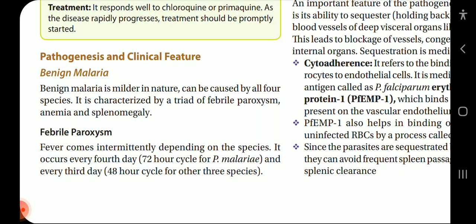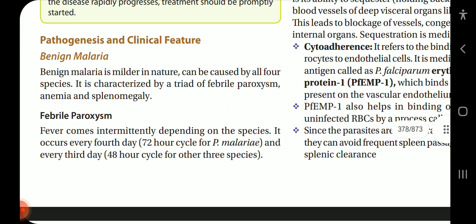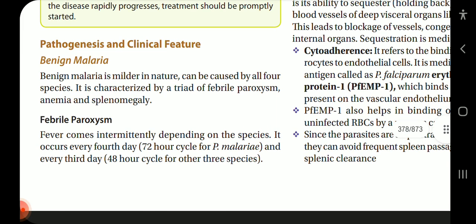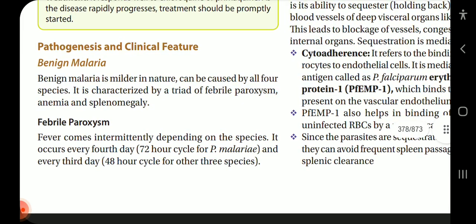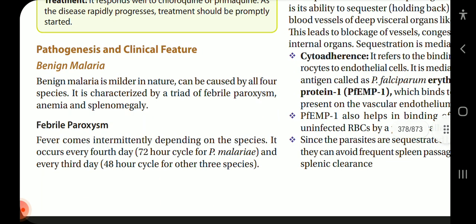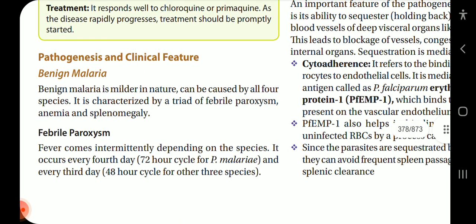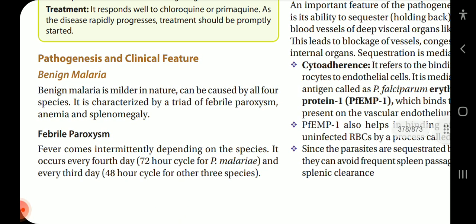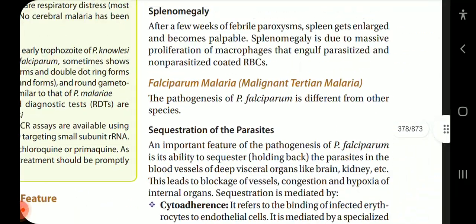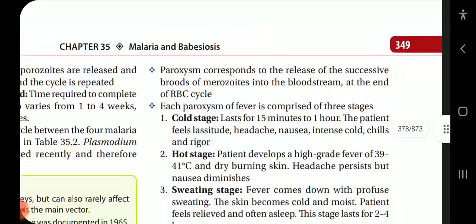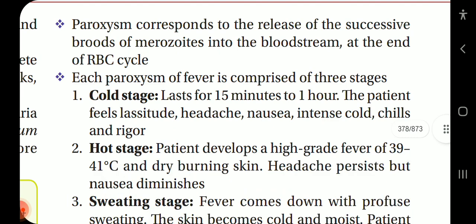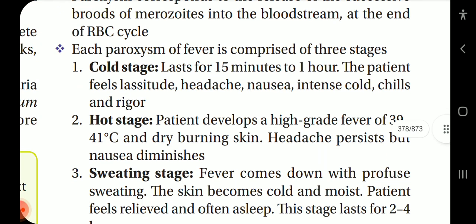First comes the benign malaria. Benign malaria is milder in nature and can be caused by all four species. It is characterized by a triad of febrile paroxysm, anemia and splenomegaly. Febrile paroxysm: fever comes intermittently depending on the species. It occurs every fourth day, 72-hour cycle, for Plasmodium malariae and every third day, 48-hour cycle, for the other three species. Paroxysm corresponds to the release of successive broods of merozoites into the bloodstream at the end of the RBC cycle.